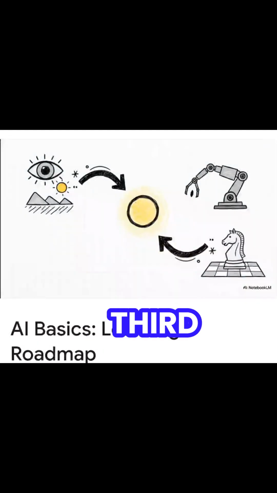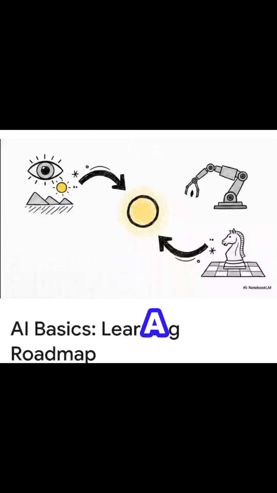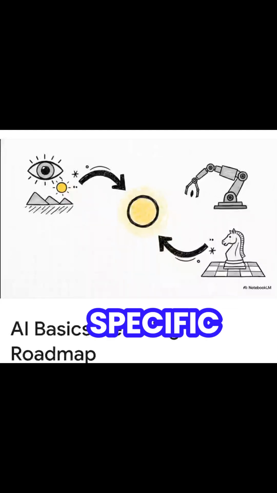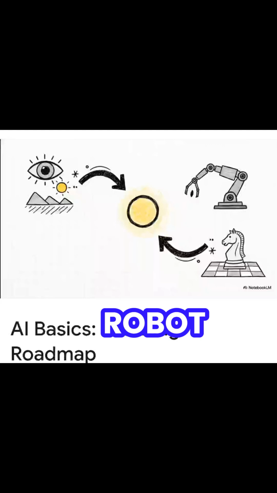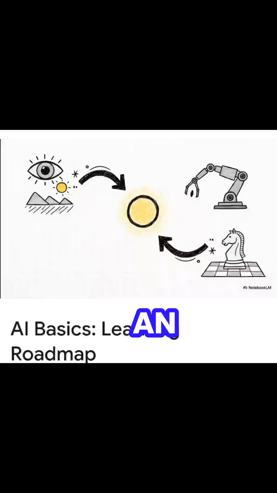Then we have the third way, reinforcement learning. In this approach, the AI builds a map from what it observes in the world to a specific action. They call this a policy network. Think about a physical robot. Its policy network learns how to map raw sensor data into actual physical movements of its joints. Or imagine an AI playing chess. It looks at the current state of the board, that's the observation, and maps that directly to the best possible move to win the game.